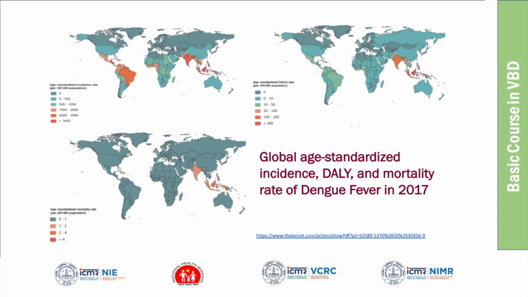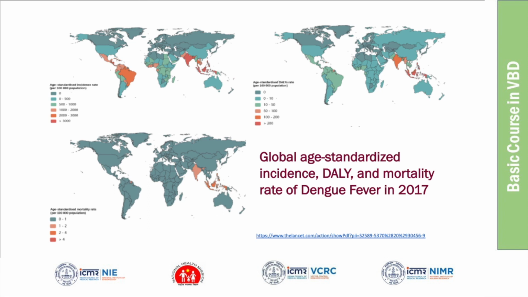Because of dengue, there are people dying, so we take the data of death also. Because of dengue, people are hospitalized, and some may have severe illness. Because of severe illness, they have to be hospitalized, and after that they take a lot of time for recovery.